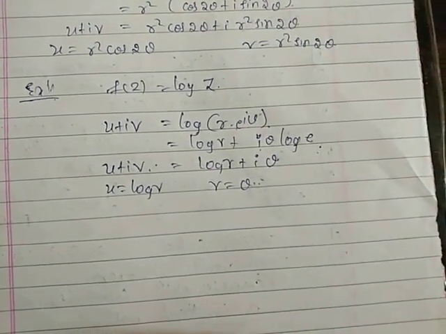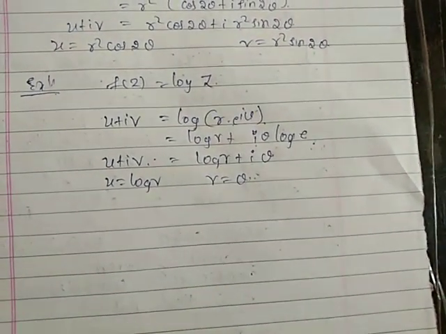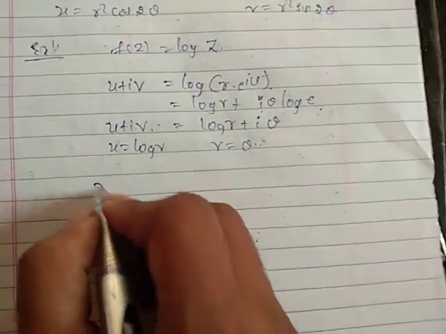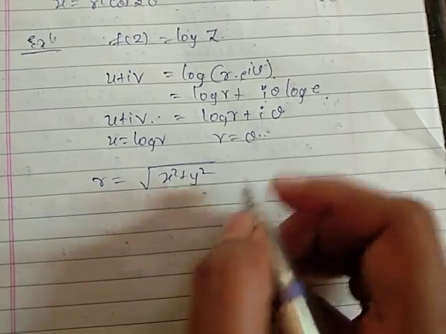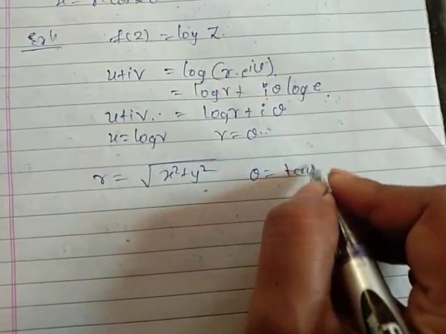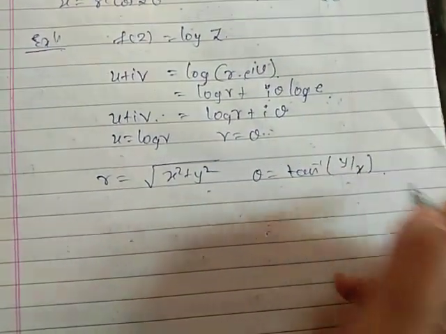And also we know that, finding the mod, r equal to square root of x square plus y square and theta equal to tan inverse of y by x.